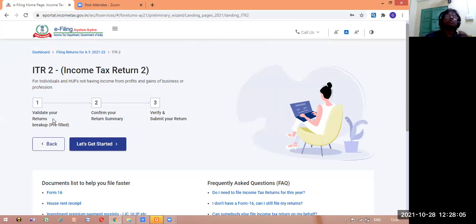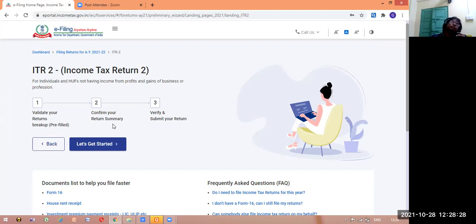So whatever data you have already filled, these are already recorded here. This will be pre-filled data. It will be available here. So if you want to correct something regarding pre-filled data, then you can go for this. Then after that, confirm your return summary. Your return summary will be available here.